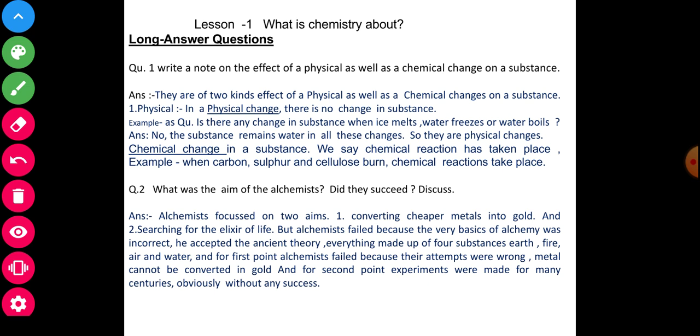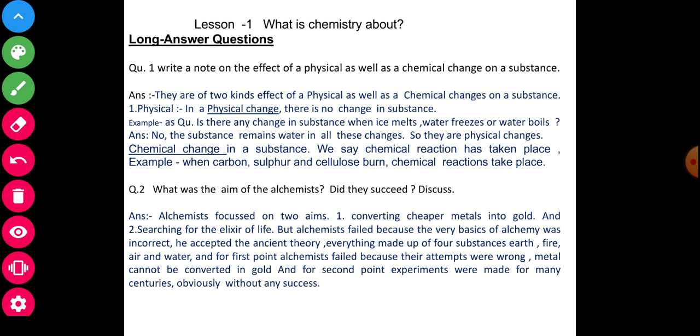First, physical changes. In a physical change, there is no change in the substance. For example, is there any change in substance when ice melts, or water freezes or boils? Answer: no, the substance remains water in all changes. So they are physical changes.